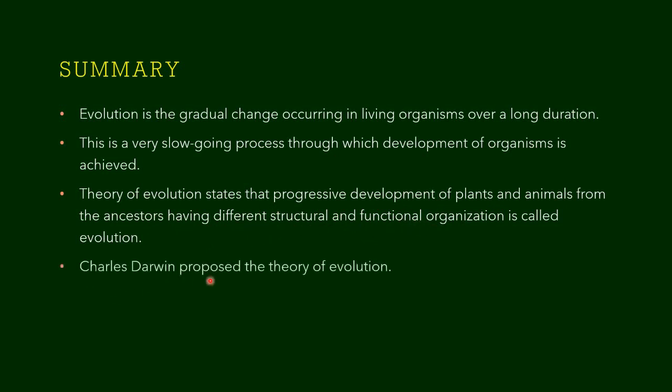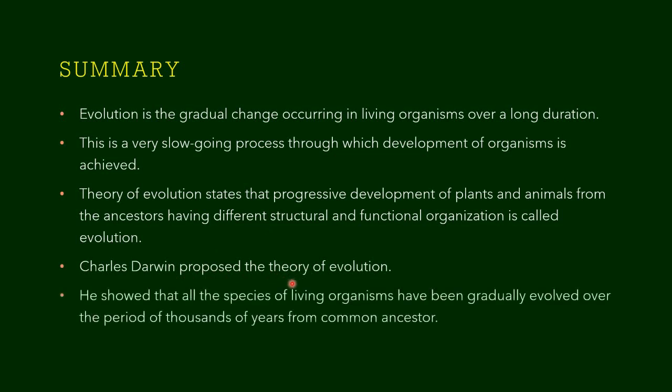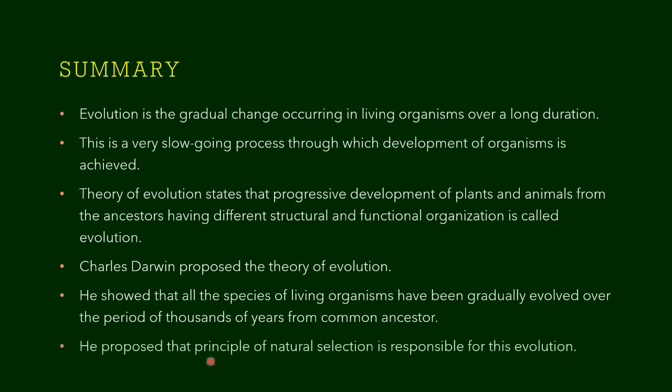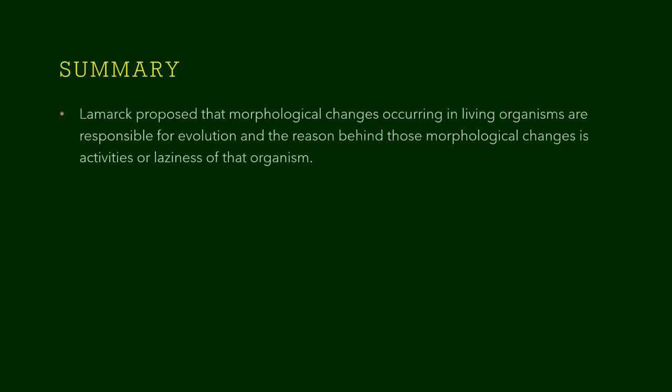Charles Darwin proposed the theory of evolution. He showed that all species of living organisms have gradually evolved over thousands of years from a common ancestor. He also proposed that the principle of natural selection is responsible for this evolution.